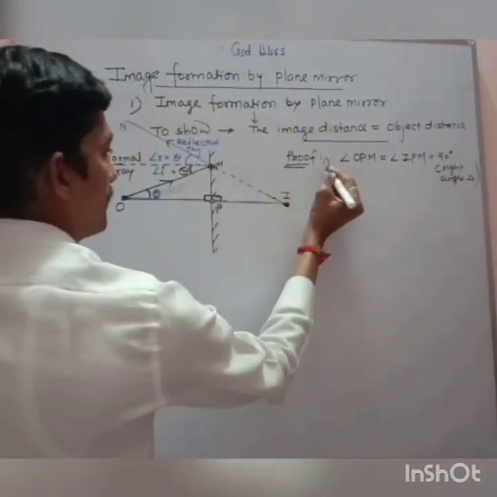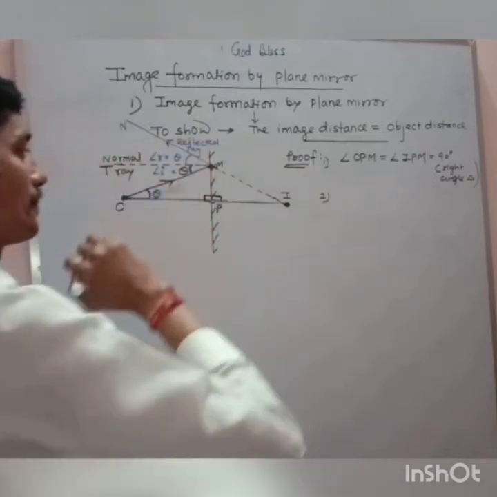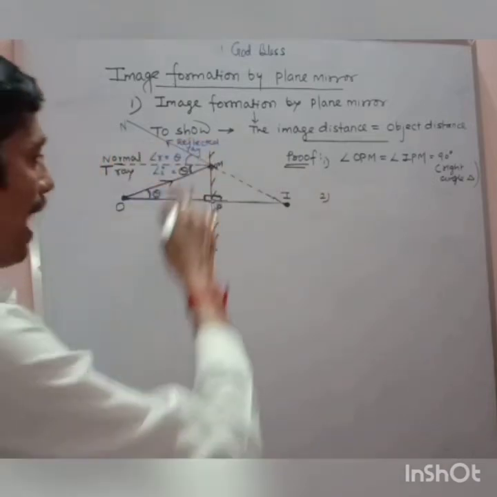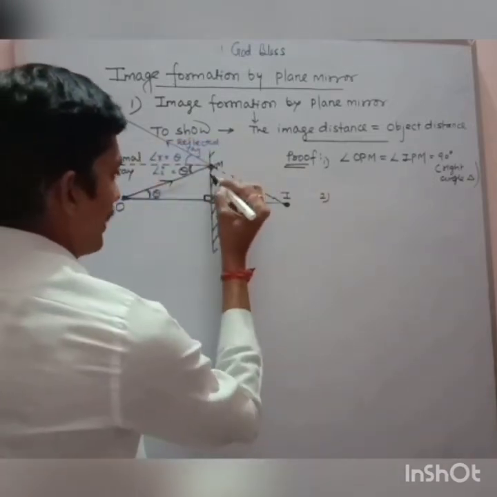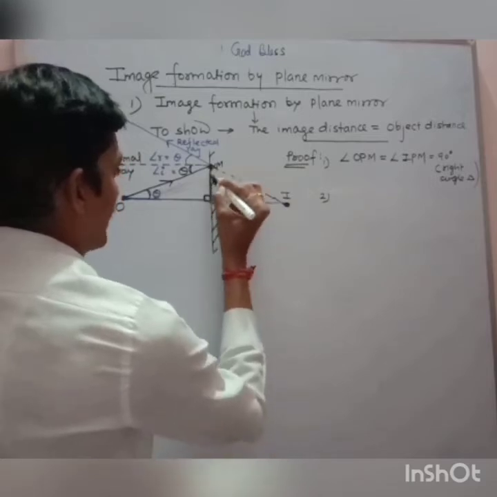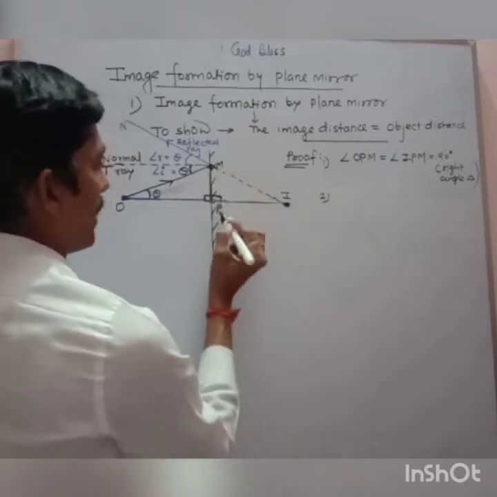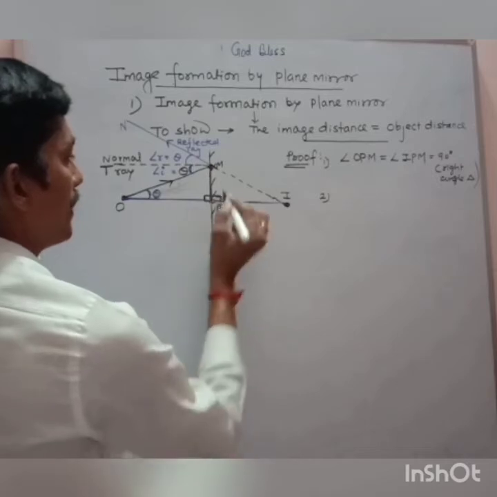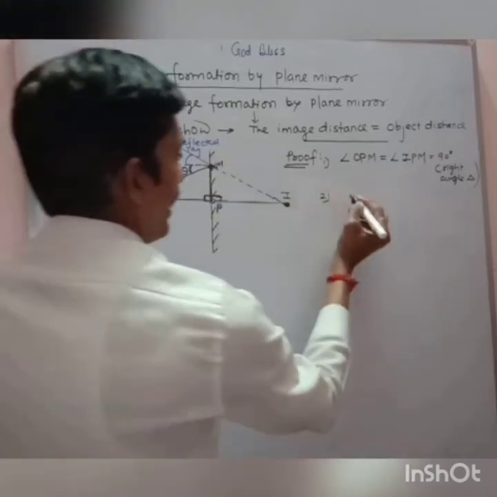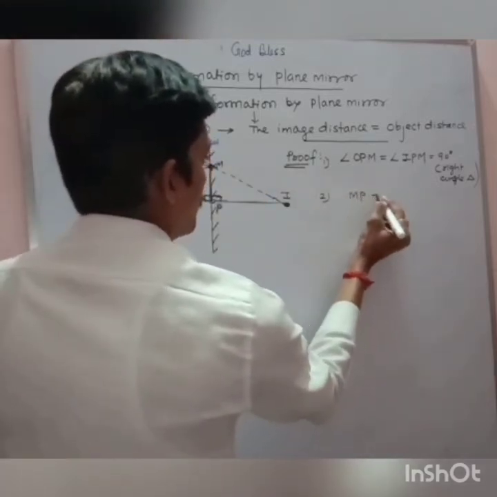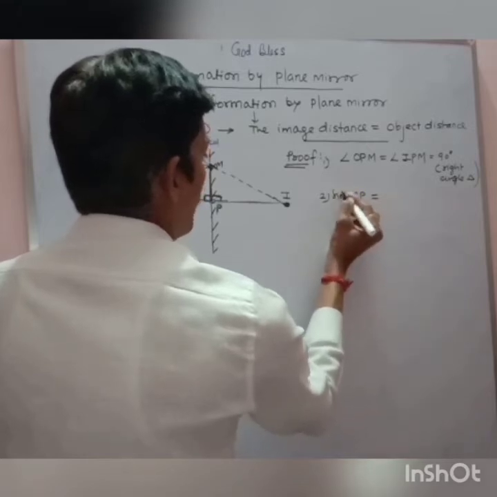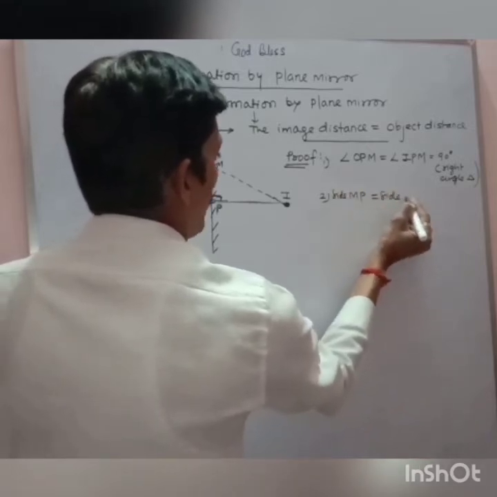Second point: MP. You can see the line MP is in the plane mirror itself, between the point of incidence M and the point P. This MP is common, side MP is equal to side MP, common side.